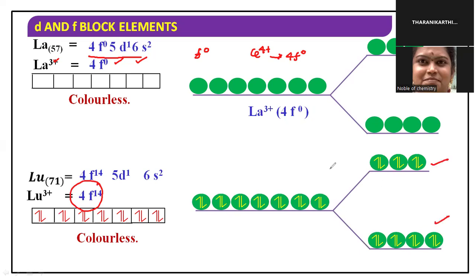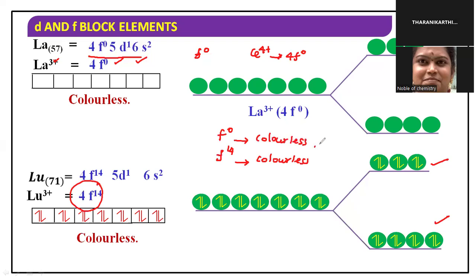All places are completely filled, so no transition and no color. So elements containing an f14 system are also colorless. Both the f0 system and the f14 system are colorless.